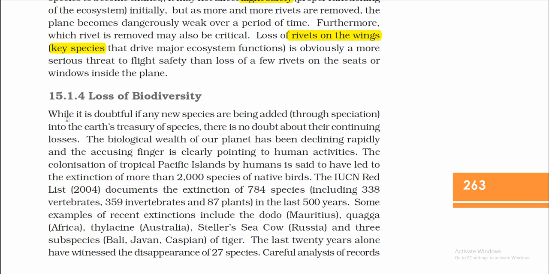15.1.4 Loss of biodiversity. While it is doubtful if any new species are being added through speciation into the Earth's treasury of species, there is no doubt about their continuing losses. The biological wealth of our planet has been declining rapidly, and the accusing finger is clearly pointing to human activities. The colonisation of tropical Pacific islands by humans is said to have led to the extinction of more than 2,000 species of native birds. The IUCN Red List documents the extinction of 784 species in the last 500 years.